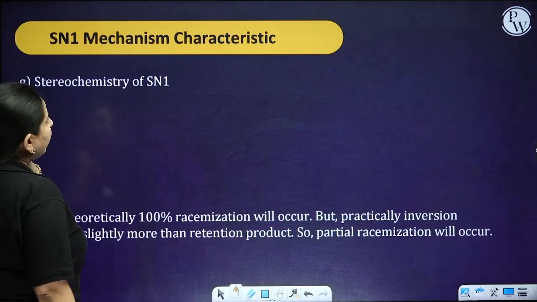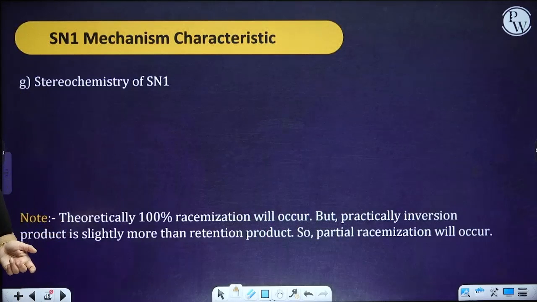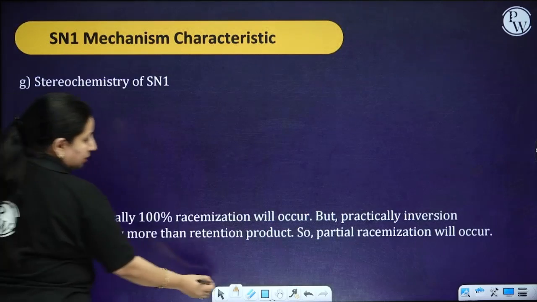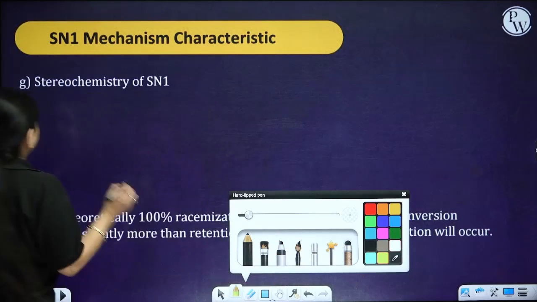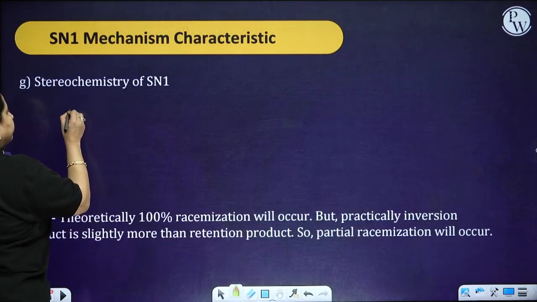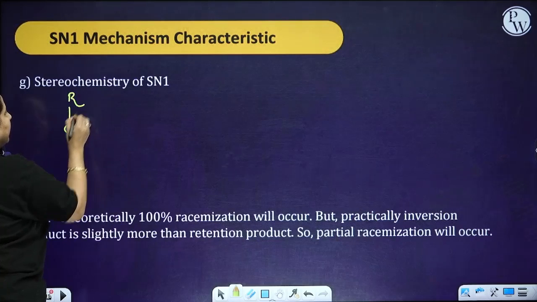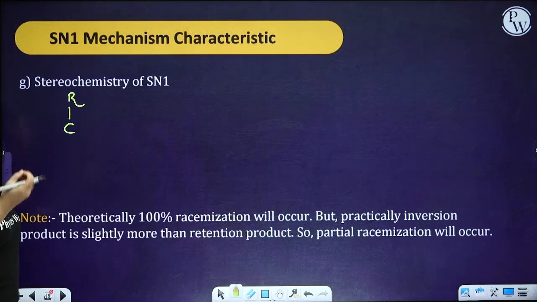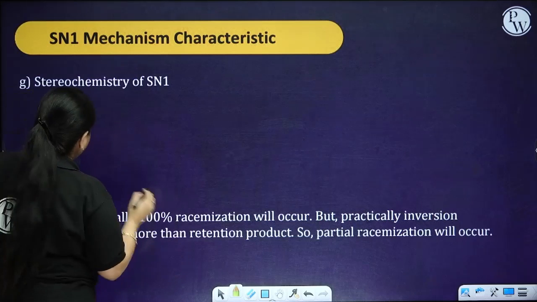So moving ahead, let's talk about the stereochemistry of SN1. So let's see over here. Let's first of all make, over here, whatever alkyl halide you are going to take. Okay.